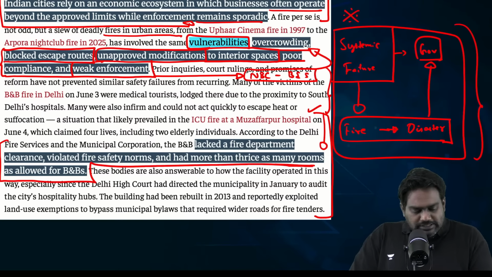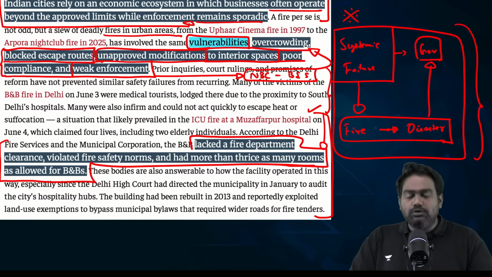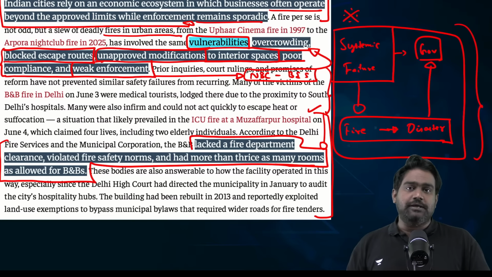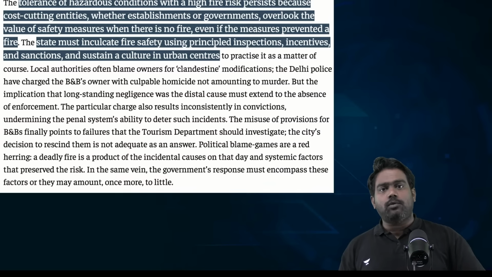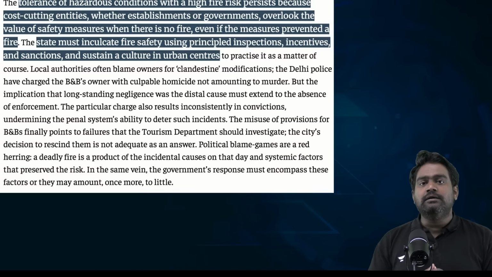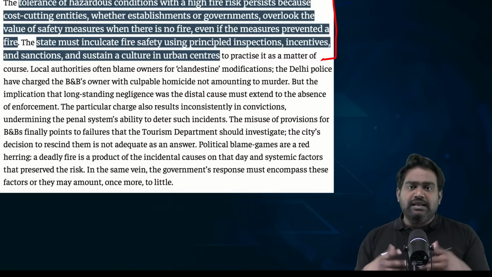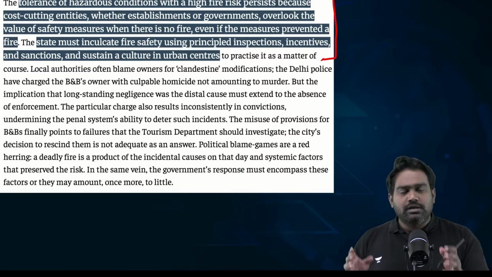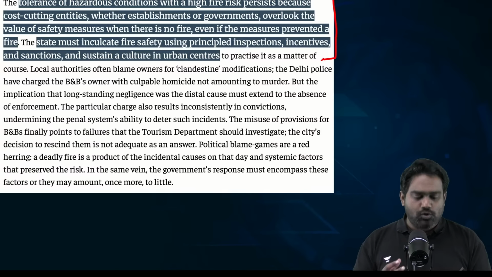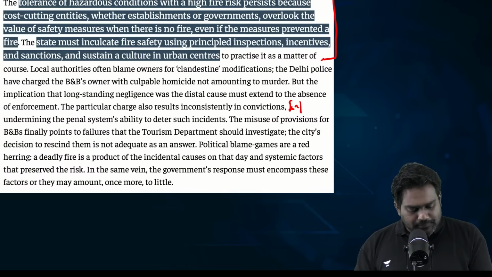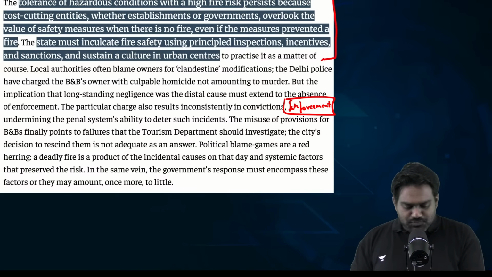How internal modifications are done in buildings without following the basic norms of safety. Fire safety should be a top focus, a top priority in any building code. And India has enough laws and regulations. It's not that we need any new law or regulation, they already exist. What we just require is strict enforcement. Building that culture of safety, which is missing in the country.